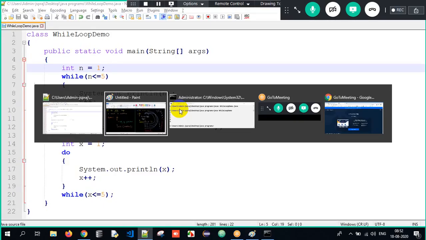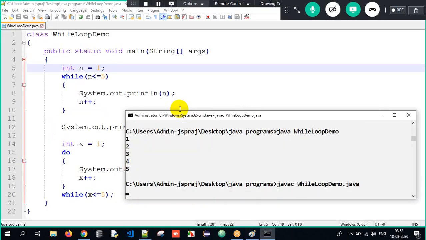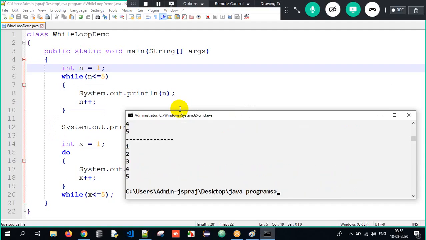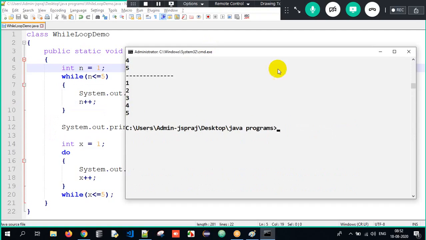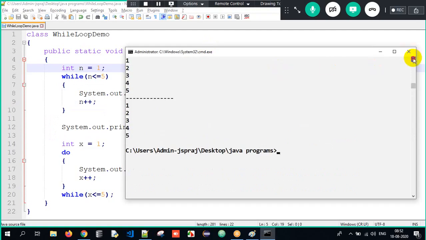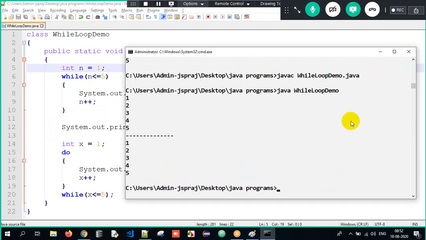Now when I compile my Java program, look here, javac WhileLoopDemo.java, and when I run it, did I get the expected output? Yes, I have got my expected output in a beautiful manner. See, 1 2 3 4 5, 1 2 3 4 5. We have printed it with the help of while and do while.